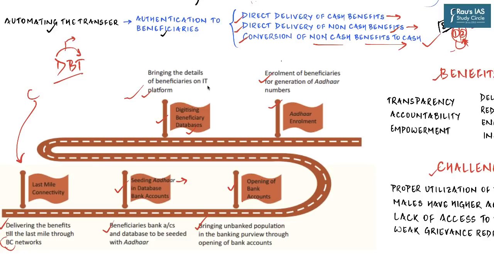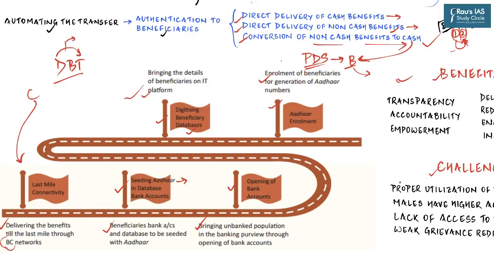And then the third way, of course, is conversion of non-cash benefits to cash. For example, the government is currently delivering food through its public distribution system to the beneficiaries. What the government can do is calculate each household's entitlement every month and transfer the same amount into her bank account directly, and ask that household to purchase the food grains from the market. This is quite complicated, and it's a discussion in its own right as to why it is very difficult to do, especially in the case of complicated items like food grains. But nonetheless, these are the three ways to deliver the benefit directly to the beneficiary.